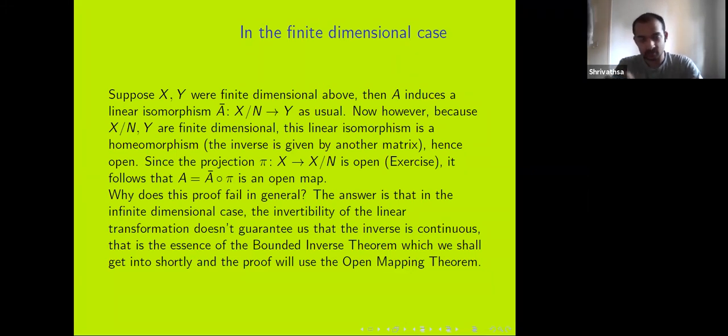So this proof works well in the finite dimensional case. So where does it fail in the infinite dimensional case? The thing is that in the finite dimensional case, we use the property that we have matrices. So it's easy to show continuity in the case of matrices, but in general, we don't really have it. It's a consequence of the bounded inverse theorem, which I'll come to later. But it's not guaranteed that the inverse, even when it is defined, need not be continuous. So that's going to be the bounded inverse theorem.